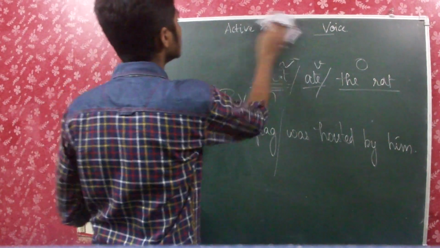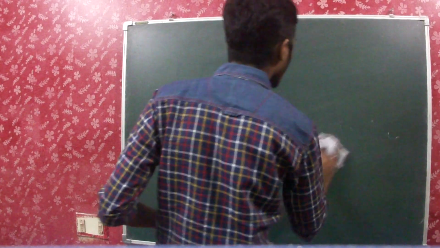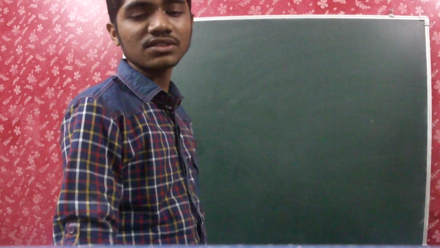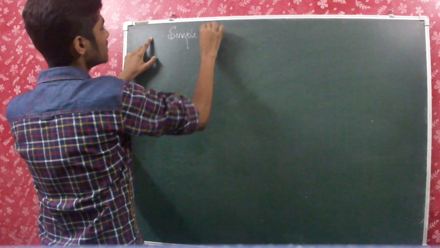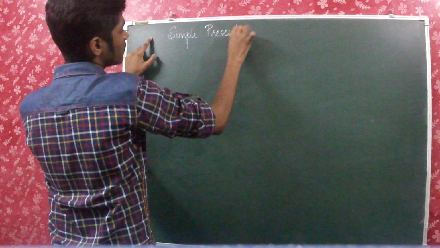So this is the basic thing about active and passive voice, and there are sentences of active voice in simple present, simple past, simple future, present continuous, past continuous, present perfect, past perfect, future perfect. That's it. In 8 tenses, the active voice sentences can be converted into passive voice sentences, whereas for the other 4 it's not possible. Out of the 12, only 8 can be converted from active to passive. And today we will be dealing with the simple tenses, that is simple present first of all.